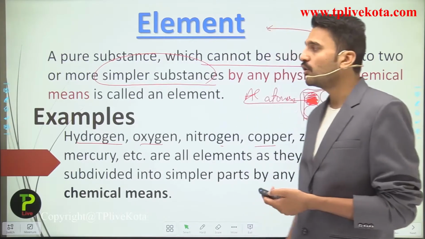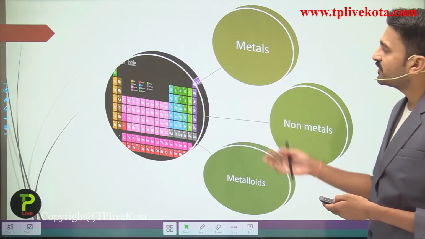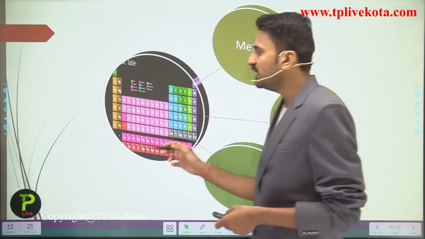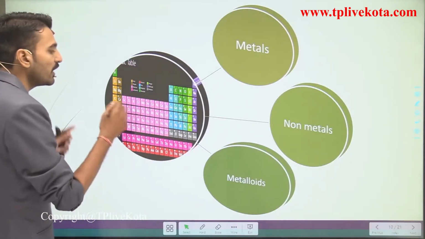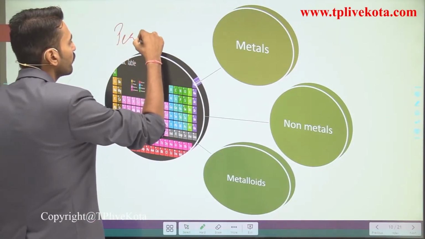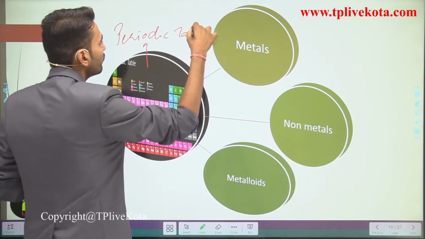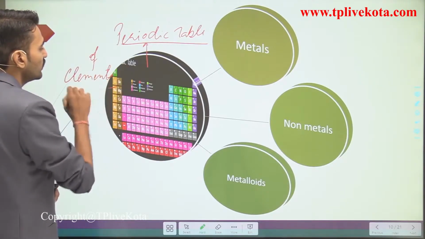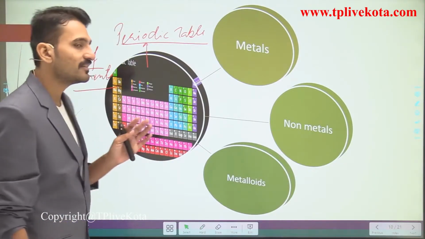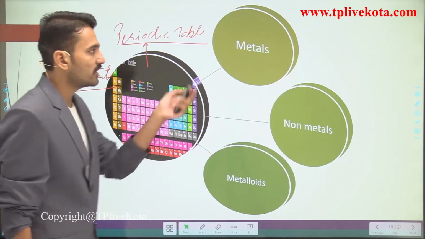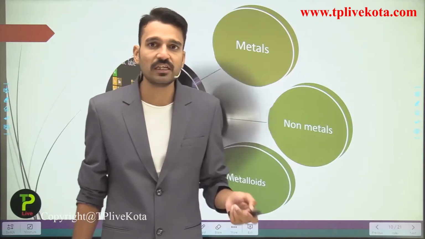Take a look over here at some of the elements that are classified as metals, non-metals and metalloids. Here you can see the elements present in the periodic table. We have arranged them in a particular table and named this arrangement the periodic table of elements, a systematic arrangement of elements. In this periodic table you will come across metals, non-metals and metalloids, so you can see which are the metals, which are the metalloids and which are non-metals.